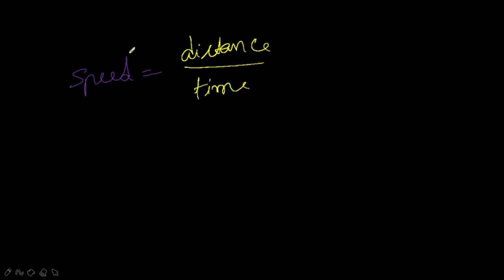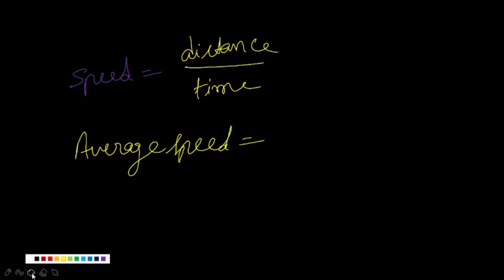For that reason we cannot say the speed of that object is regular at all intervals of time. So instead of using the term speed, we use the term average speed, because the speed of that vehicle is changing, right?